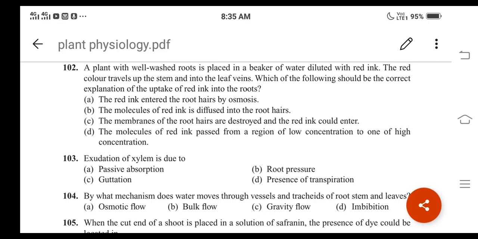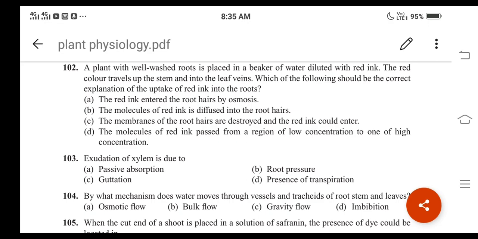And here remember, this question is related to the balsam plant experiment only, that proves that the ascent of sap takes place through the xylem, right? So option A is the correct answer, right? And let us move on to the next question.